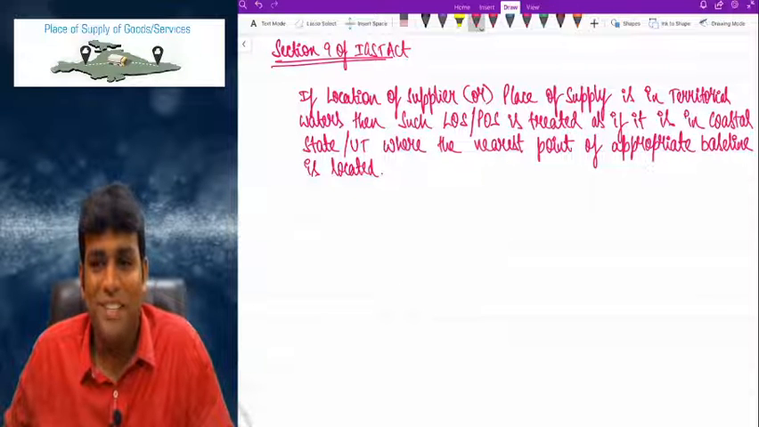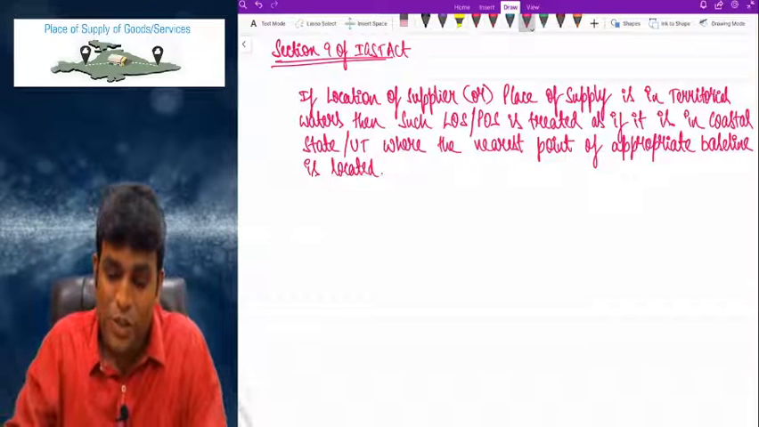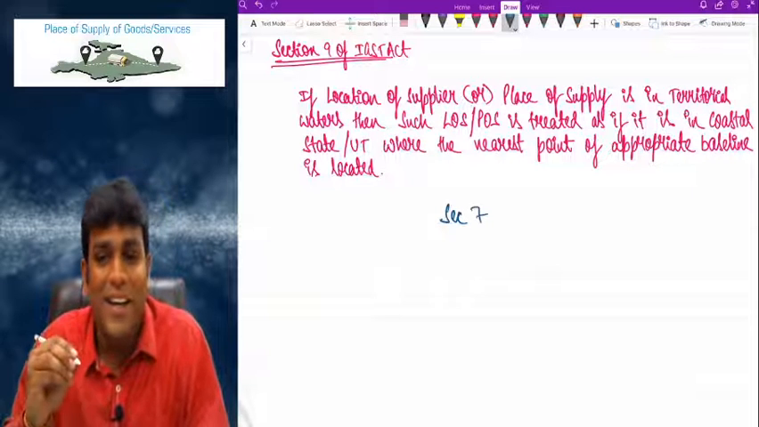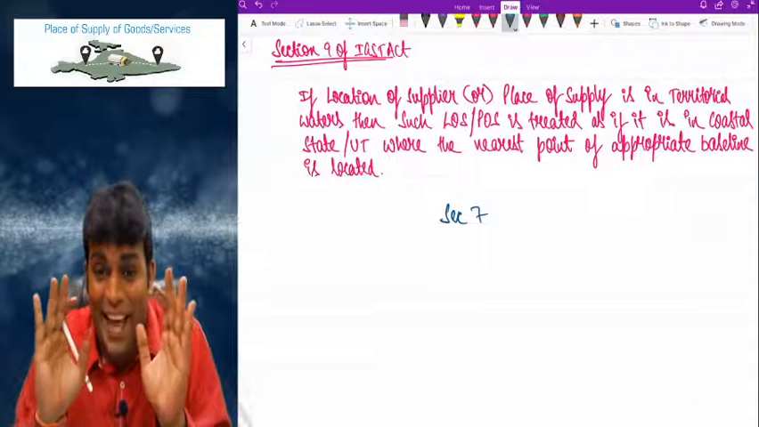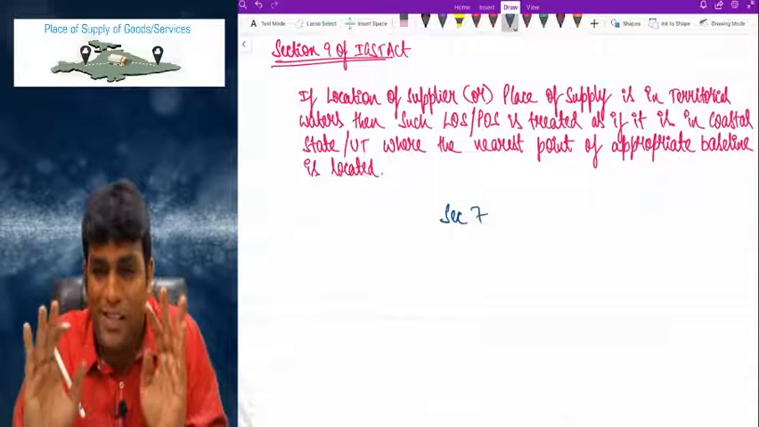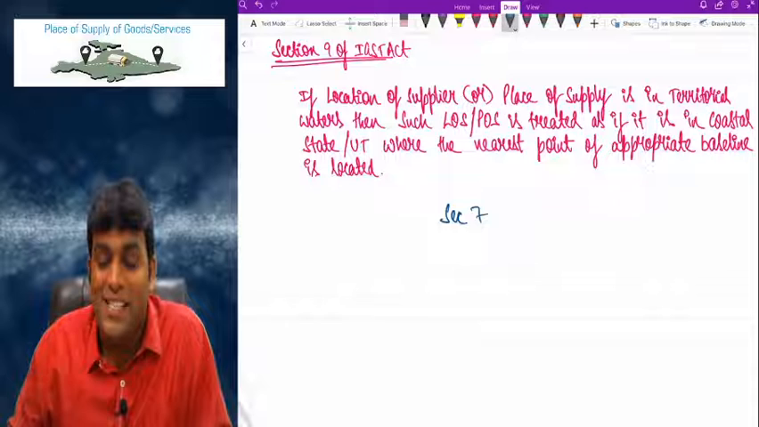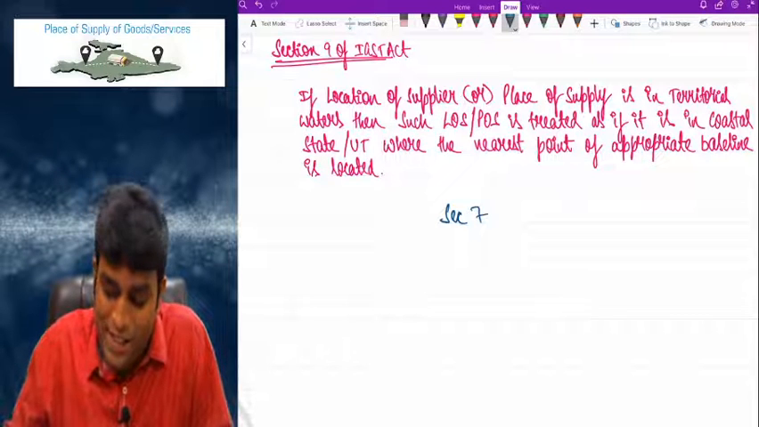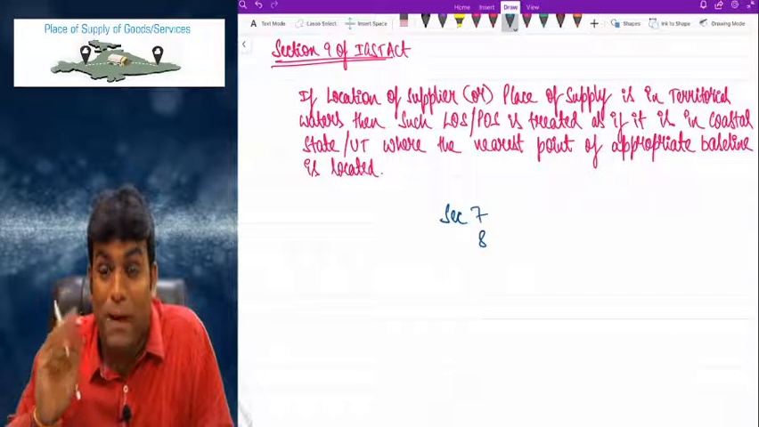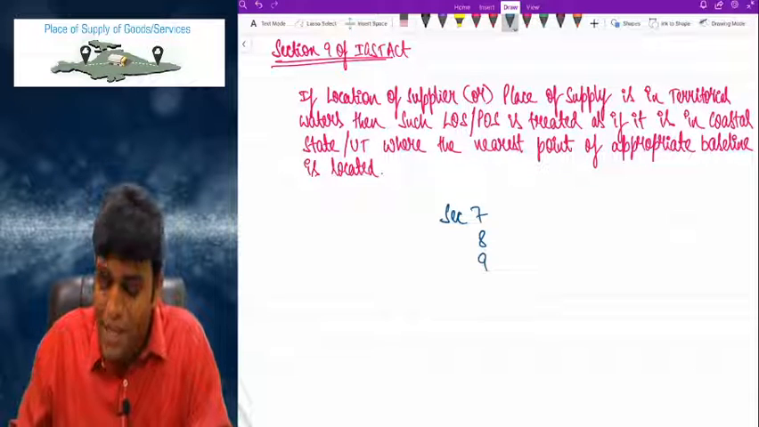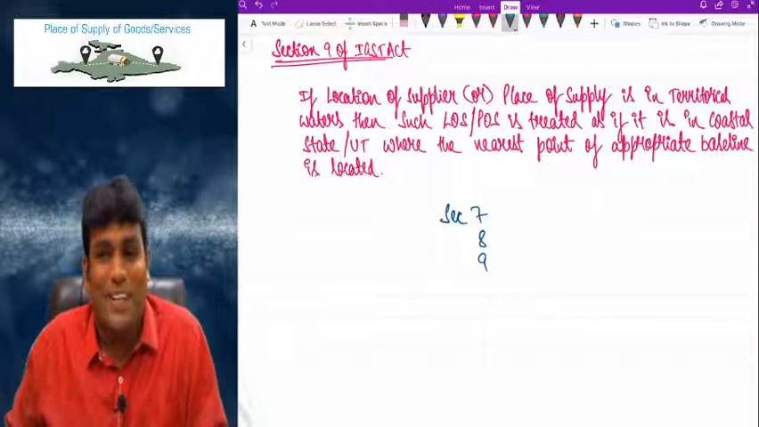Can I proceed? Done. So friends, the story is not yet over. Tell me, my dear friends, what is Section 7 of the IGST Act? I know you are shouting supply. Hold on. I am talking about the IGST Act. Section 7 is inter-state supply. Section 8 is intra-state supply. Section 9, supplies in territorial waters.